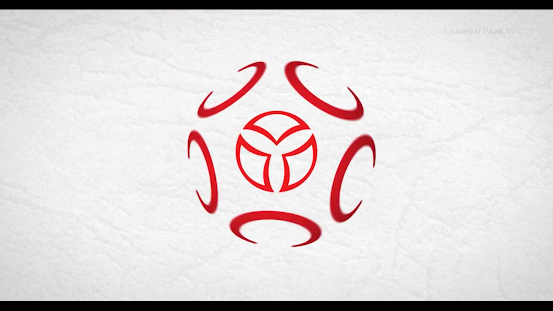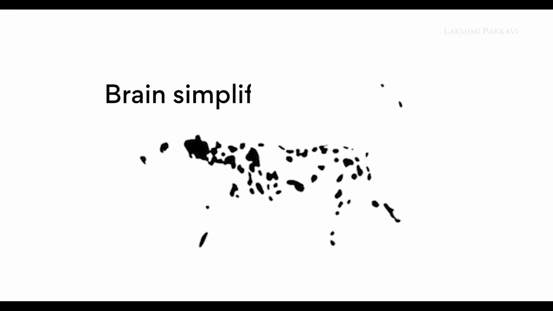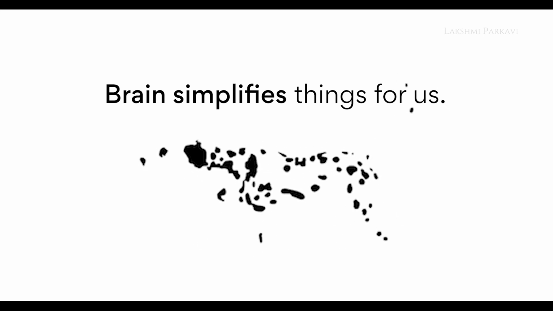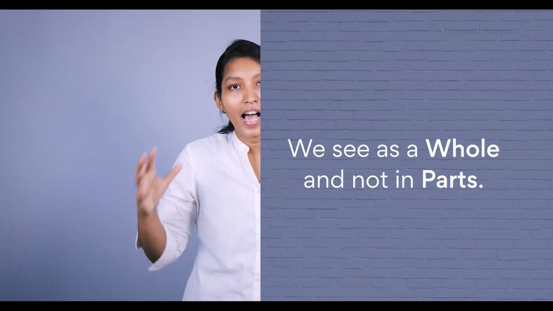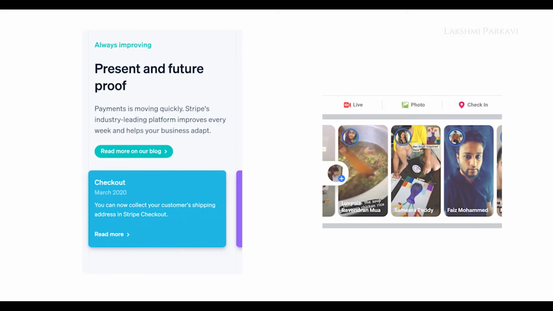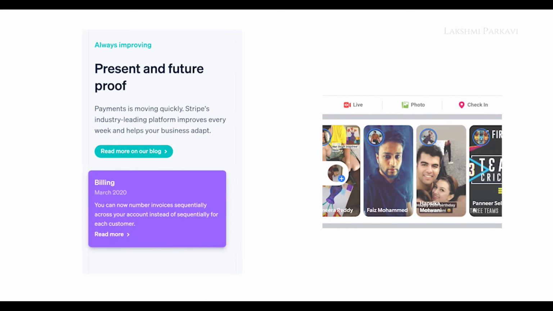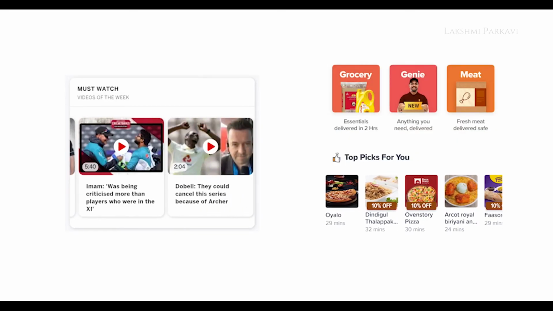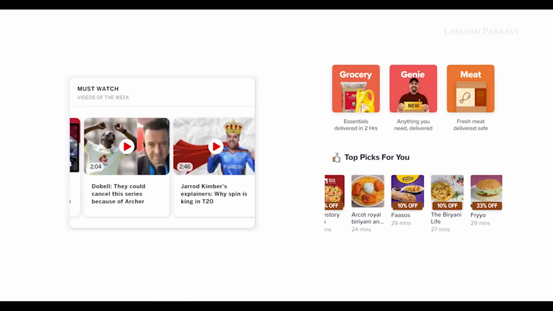In order to make sense of the complicated world around us, our brain is designed to simplify things for us. So we see as a whole and not in parts. That's law of pregnance or law of closure. The most common instance of law of closure is in showing the last element in part to let the users know that there are more choices or elements in that direction. The law of pregnance makes designs interesting and useful. It can help to show more with less elements.